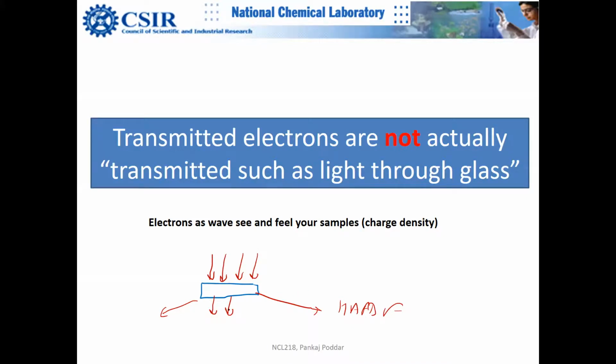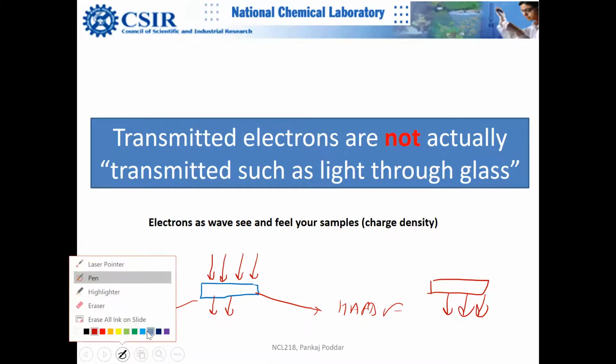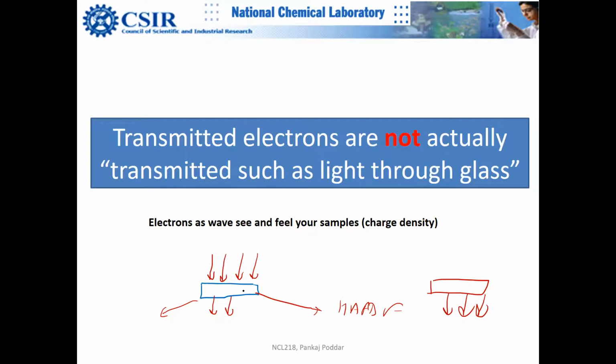There is another sample where you have 3 electrons which are transmitted. So now the question comes: these electrons which have transmitted successfully through this thickness, have they missed something? What is exactly happening? Suppose we look at the nucleus and the electron orbiting around the nucleus. Did they miss seeing the atom? What is going on?